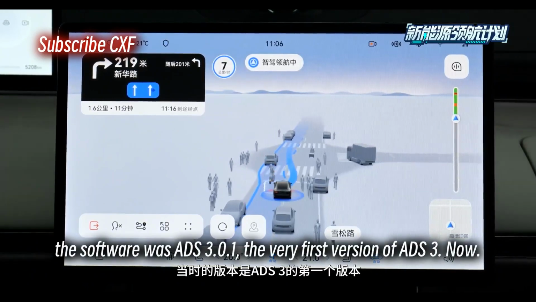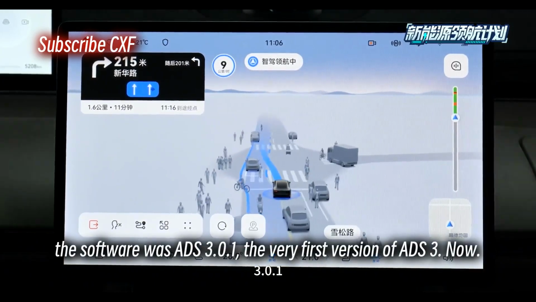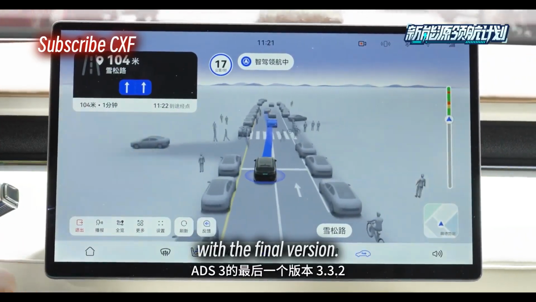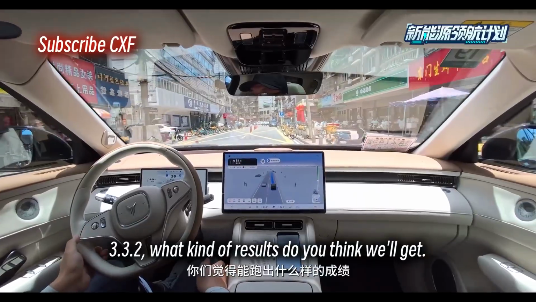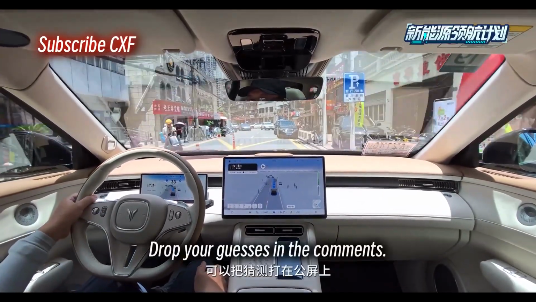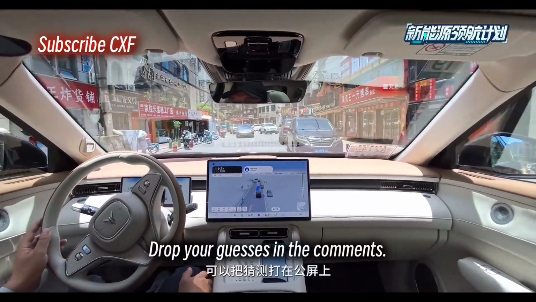The software was ADS 3.0.1, the very first version of ADS, 8 months ago. With the final version, what kind of results do you think we'll get? Better or worse? Drop your guesses in the comments.